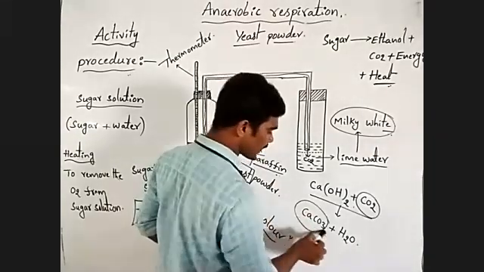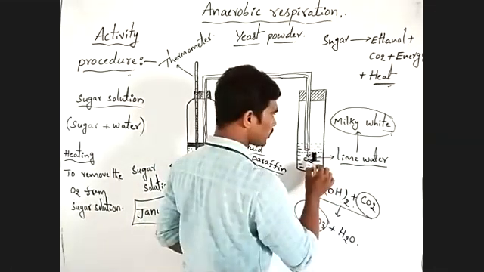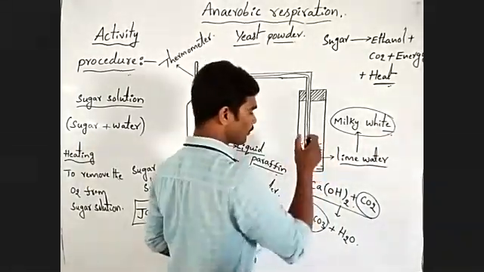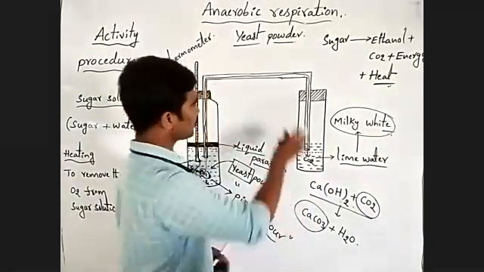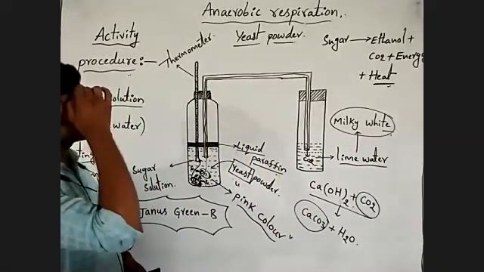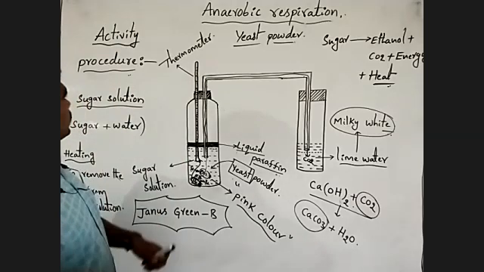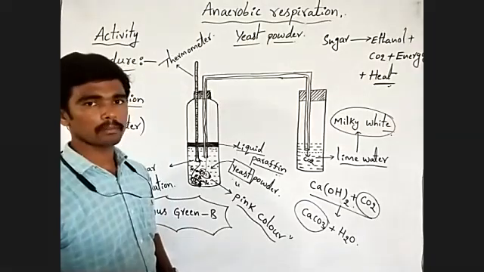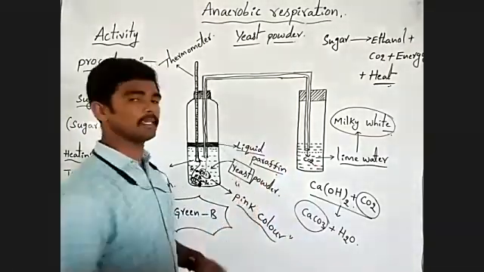Due to presence of calcium carbonate in this bottle, milky white color precipitation is formed here. Observe carefully. This is the important activity, to observe the production of heat and carbon dioxide.